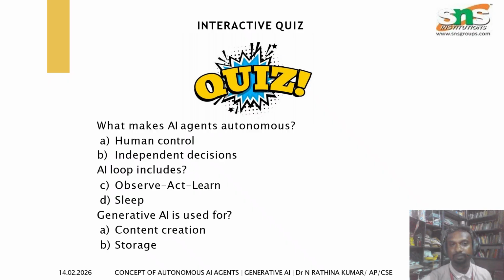Before coming to the quiz, what are some common architectures of autonomous AI agents? Autonomous agents typically consist of a brain powered by large language models paired with specific orchestration components. I'm going to list out those components: memory, planning, tools. What is meant by memory?